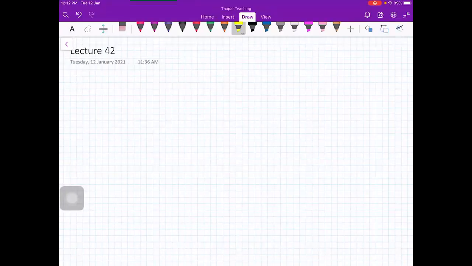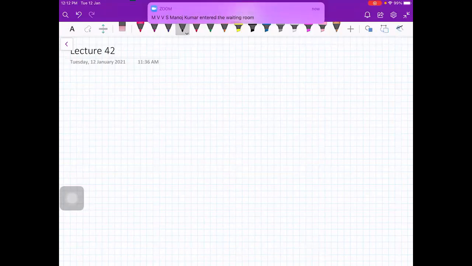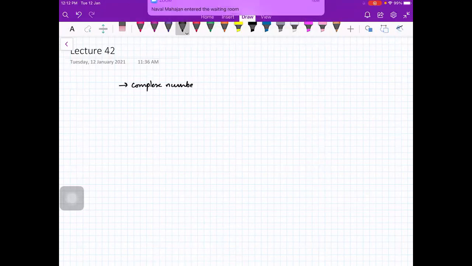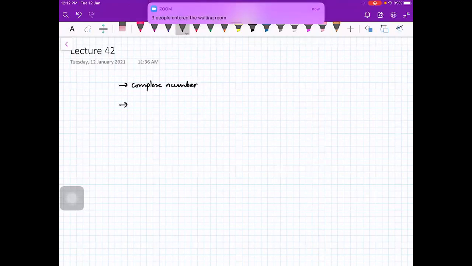So in yesterday's lecture and before that, we have defined what complex numbers are, and you have seen how to write the polar form or exponential form of a complex number. Then we saw a function from C to C, where C denotes the complex plane.